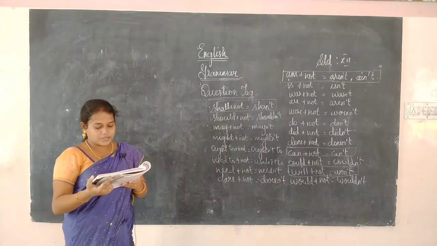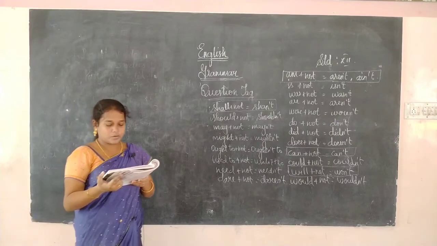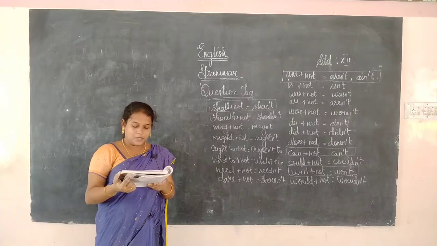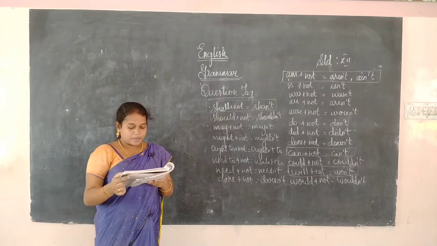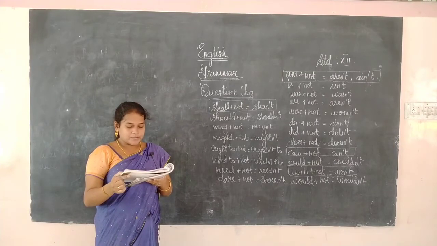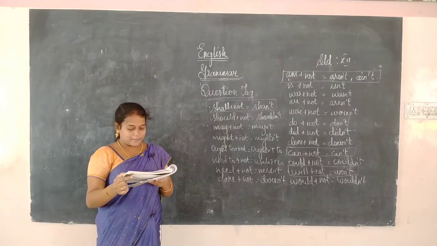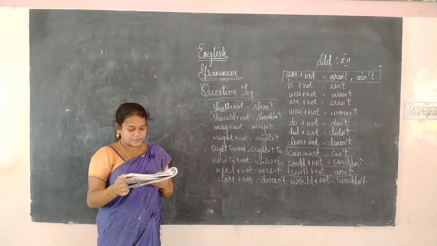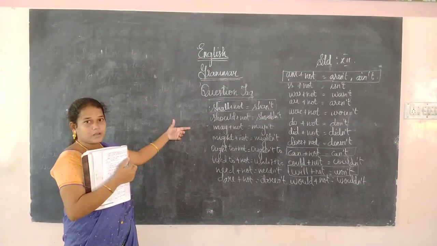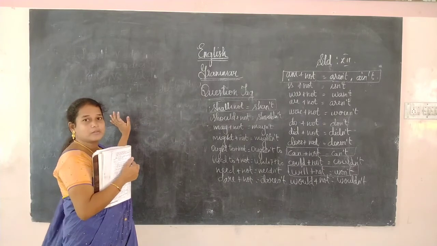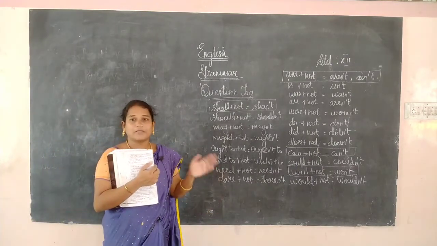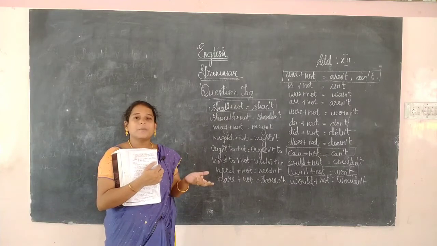Okay, the subject of the question tag is a personal pronoun. So the subject of the question tag is always in the form of a personal pronoun, except "there", which is substituted for the subject of the statement. The pronoun should agree with the number, gender and person of the subject of the statement. So while supplying the pronoun, we have to find out whether it is singular or plural, whether it is feminine or masculine.